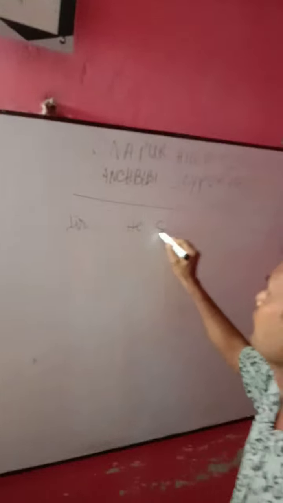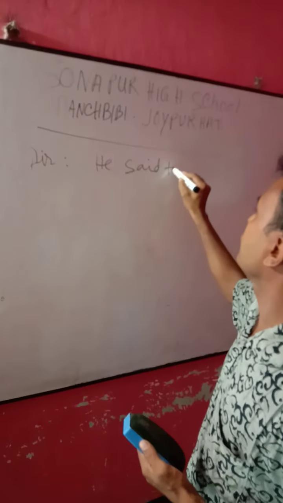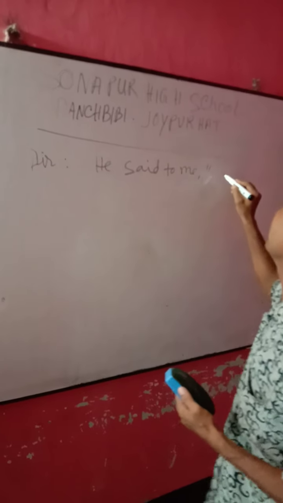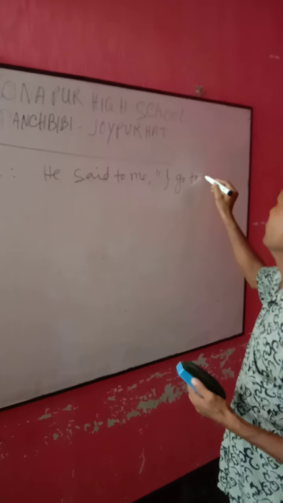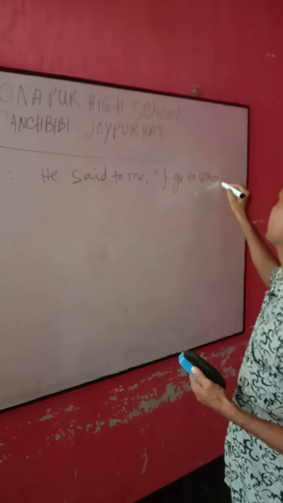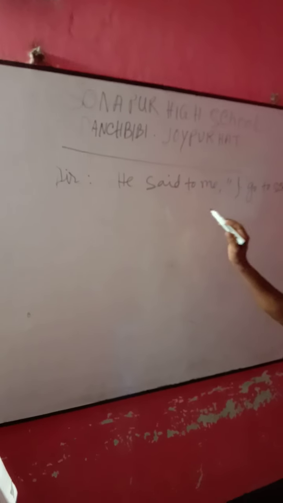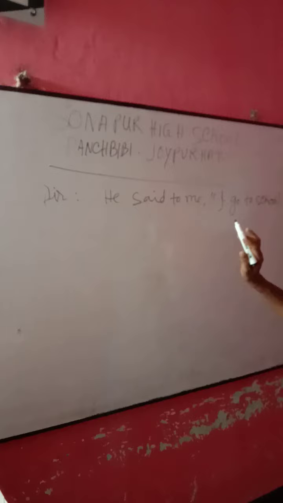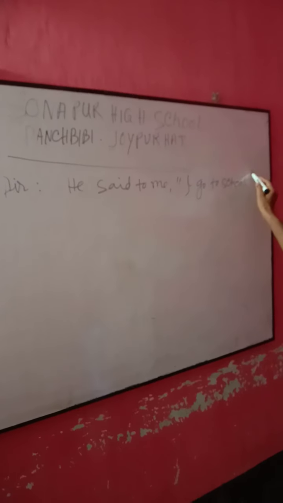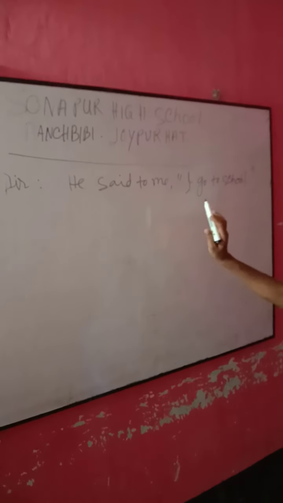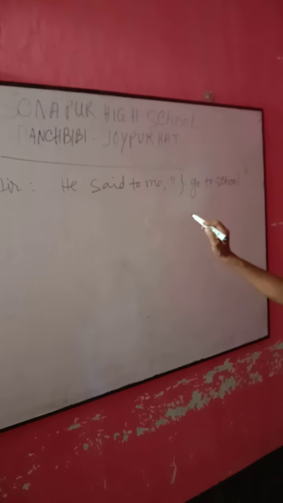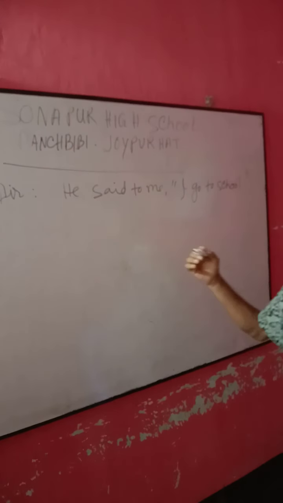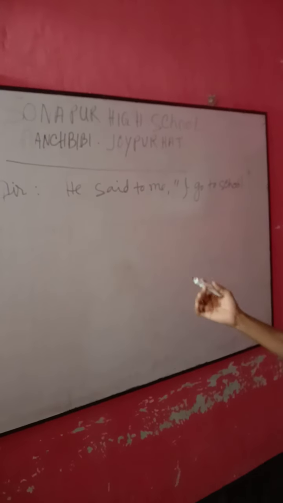Suppose he said to me, "I go to school." This is direct narration. How can you know that it is direct narration? First you look for an inverted comma. If there is an inverted comma in a sentence, then you will know it is direct speech. And when you understand that it is direct speech, you have to change it into indirect speech.